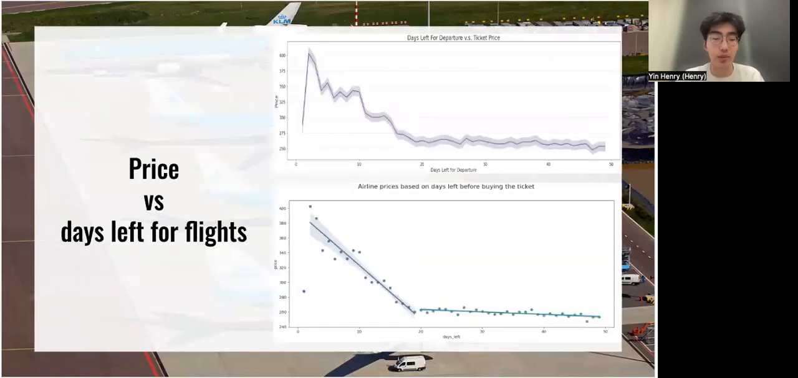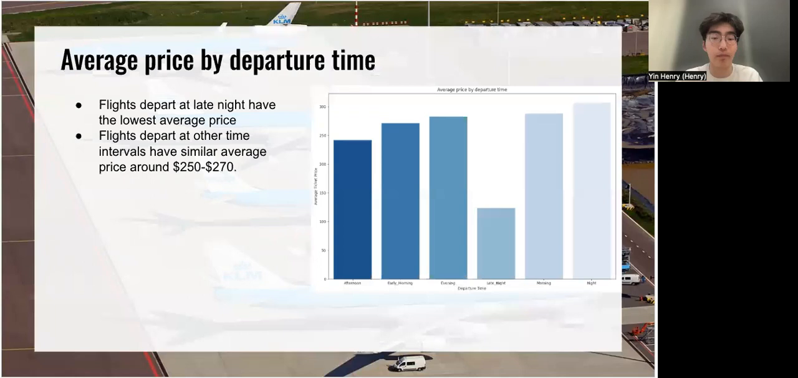From these two scatter plots between price and days left for flights, although we can see there's a drop in price if the departure time is very close, it still follows a relatively linear trend as the departure time gets closer. So this phenomenon might suggest that buying tickets early might save money.